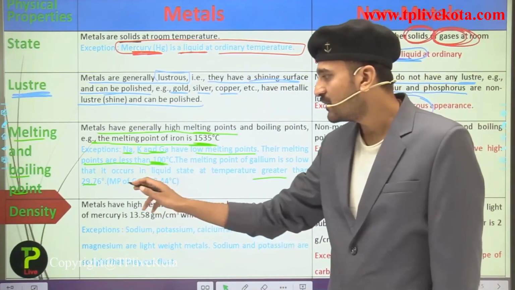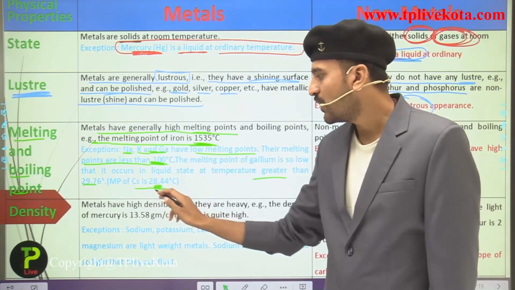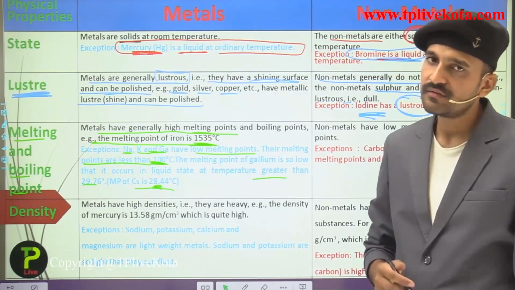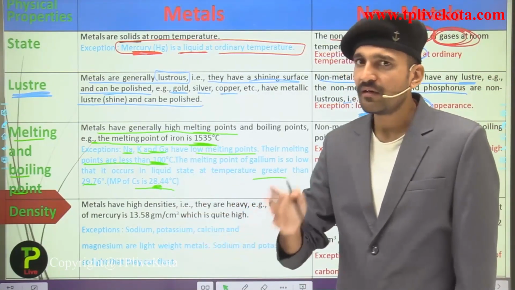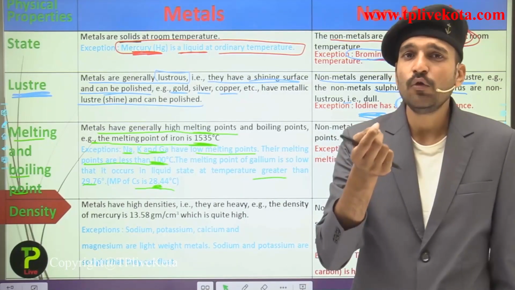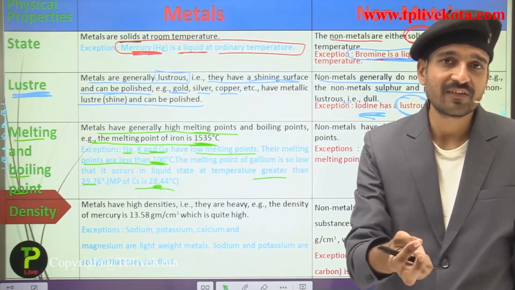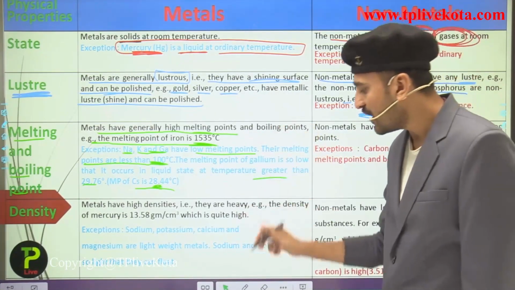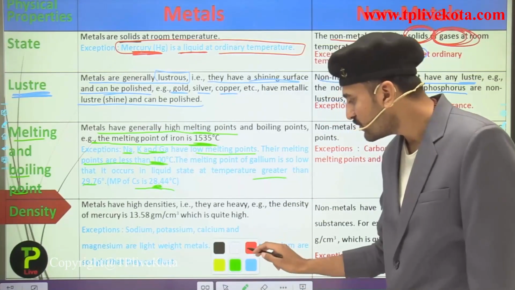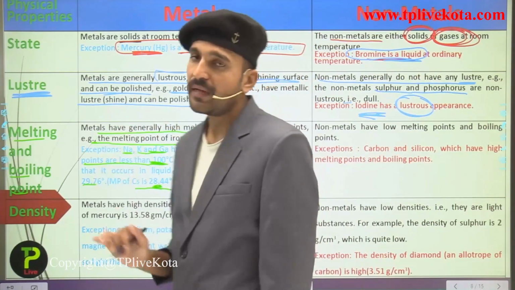You can see here the melting point of cesium is also very low, that is 28.4 degrees Celsius. These are the very low melting points which can exist for a metal. So these are some of the exceptions that you have seen over here in the metals category.